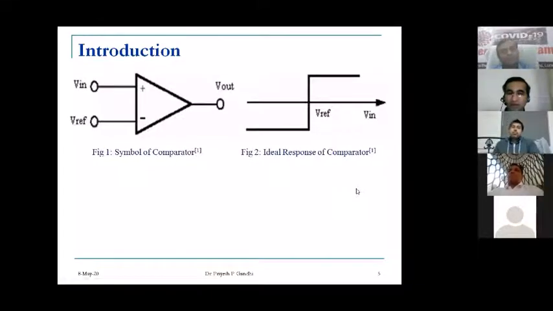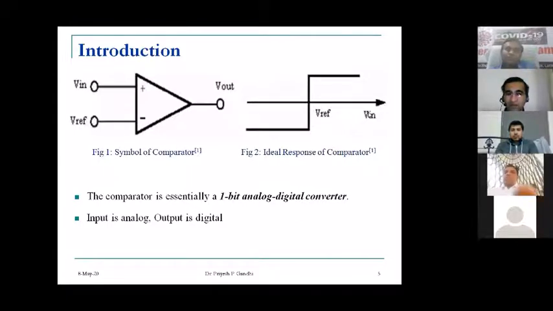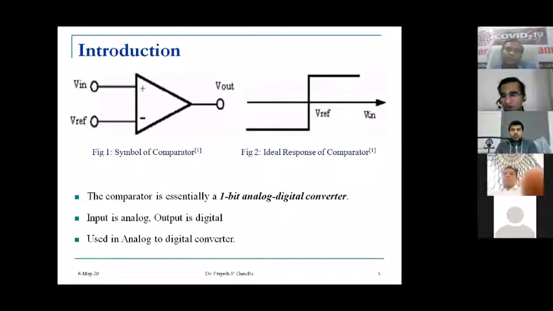If you look at the symbol of the comparator, it is like an op-amp symbol. Here we have two inputs, V in and V reference in general, and there is an output voltage. This is the ideal response of the comparator: for a given input, it should generate a bit or a kind of signal. You can consider a comparator as a 1-bit analog to digital converter. The input is analog and the output is digital, as in an A to D converter. Comparators are mainly used in analog to digital converter designs.